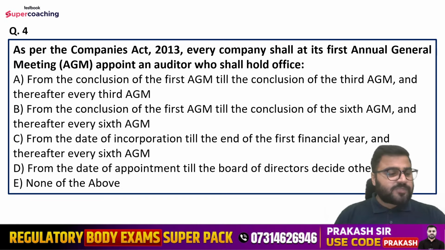Question number 4 is, as per the Companies Act 2013, every company shall at its first annual general meeting appoint an auditor who shall hold office. Options are from the conclusion of the first AGM till the conclusion of the third AGM and thereafter every third AGM. From the conclusion of the first AGM till the conclusion of the sixth AGM and thereafter every sixth AGM. From the date of the incorporation till the end of the first financial year and thereafter every sixth annual general meeting. From the date of appointment till the board of directors decide otherwise, or none of the above. So which statement is correct with respect to the appointment of auditor?